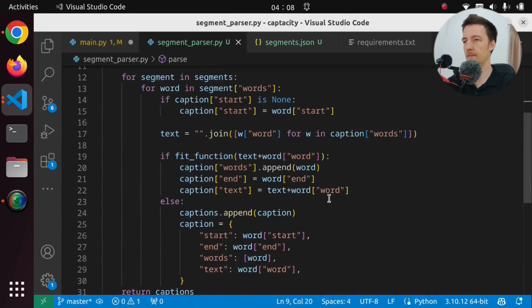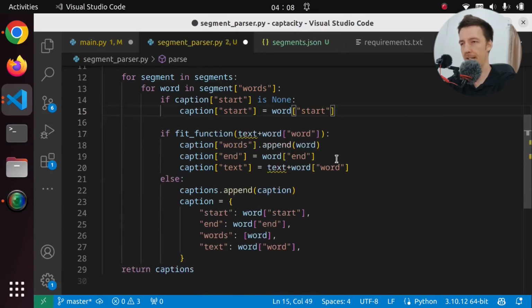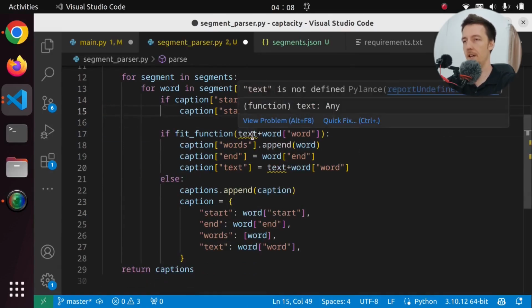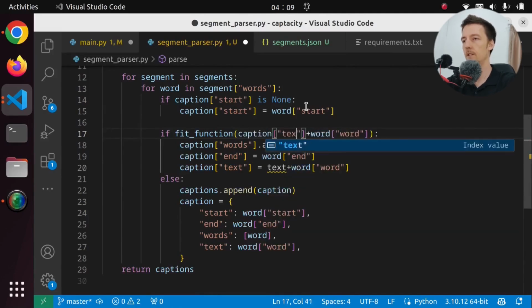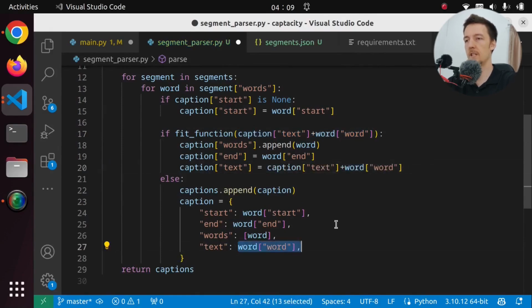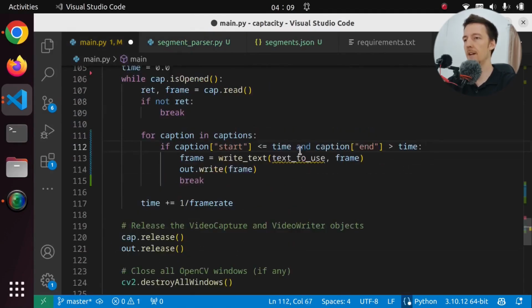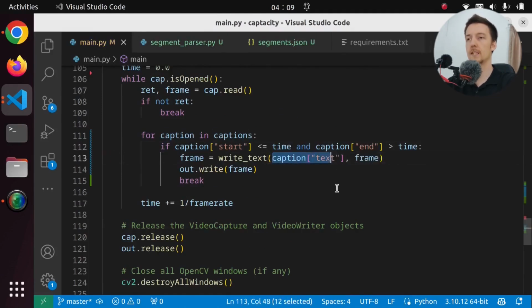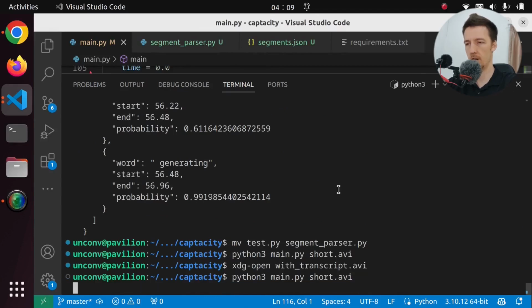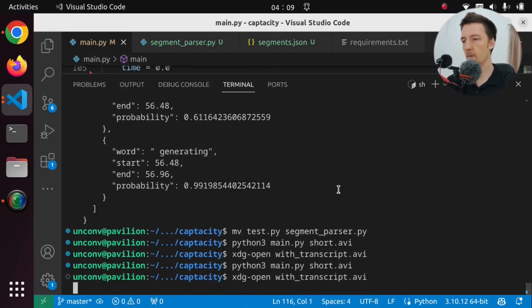Okay, that makes sense. Although we don't really have to do this anymore. We don't need this unnecessary loop here. So let's remove that. And we just say caption text plus word. And that will be the new text. And here's just going to be this. Makes sense. So then we can just say caption text, so we can write the text from the caption. Let's run it again. And let's open it.